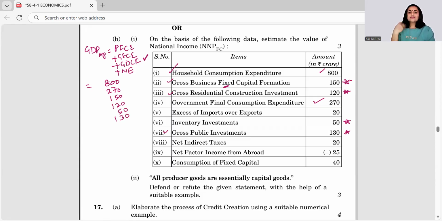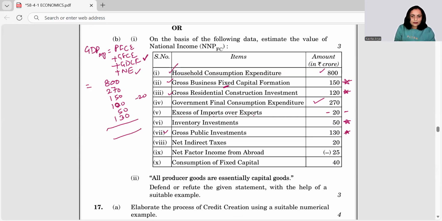It's preferred to do it horizontally, but because of the shortage of space, I'm just doing it vertically. And the last component is net exports. What are we given? Excess of imports over exports. So it is net imports that are given, and we have to use a minus sign with this. So we will have to subtract 20 out of it. If I'm subtracting 20, I am writing instead of 120, 100, just to ease my calculation here. You do it later.